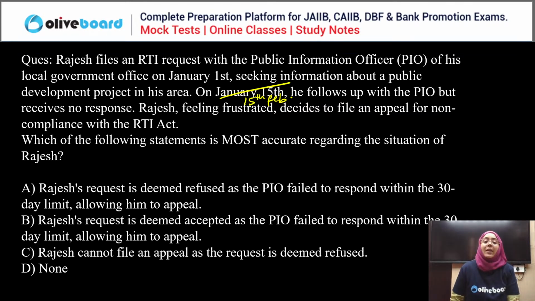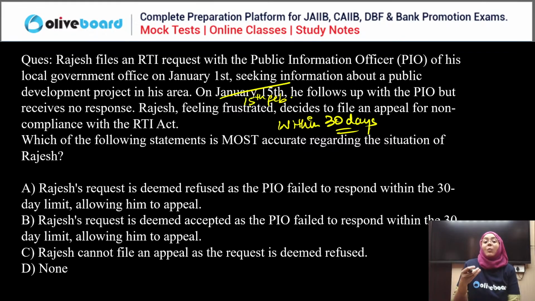When we are talking about this particular PIO, they have to respond within 30 days. If they haven't given any response within 30 days, it means that the request is refused.